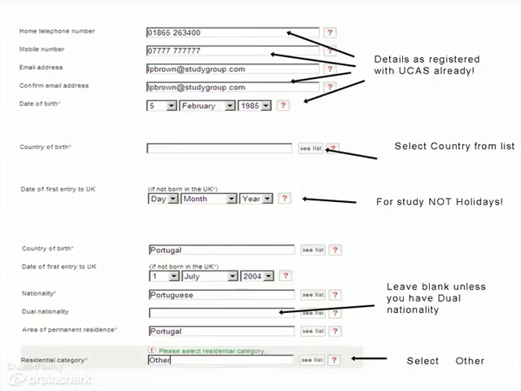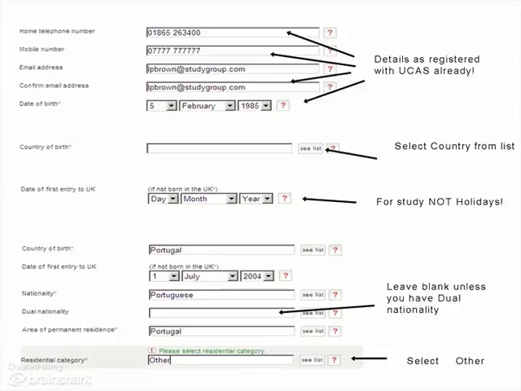Now, if your family took you to London when you were 7 years of age to go and look at Buckingham Palace, that doesn't count. What we mean is your date of first entry to the UK for study. So if you did GCSE, enter this. If you did ELP or a language course, enter the date of your first entry. If Bellaby's in January is your first point of entry to the UK for study, put January 2013. Okay, so for Cristiano Ronaldo, he came to play football in 2004, so we've entered the 1st of July 2004.